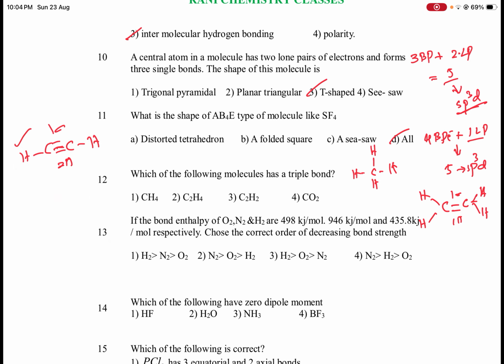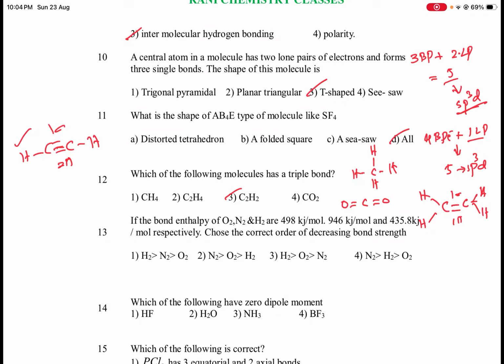So it contains the triple bond. C2H2, its common name is acetylene and ethyne is the IUPAC name. Okay. Next, CO2. The CO2 structure is written like this, and it contains two double bonds. So option 3, C2H2, is the correct one.